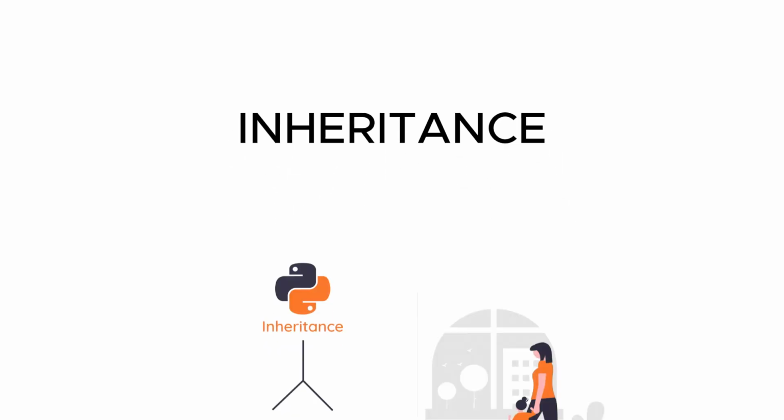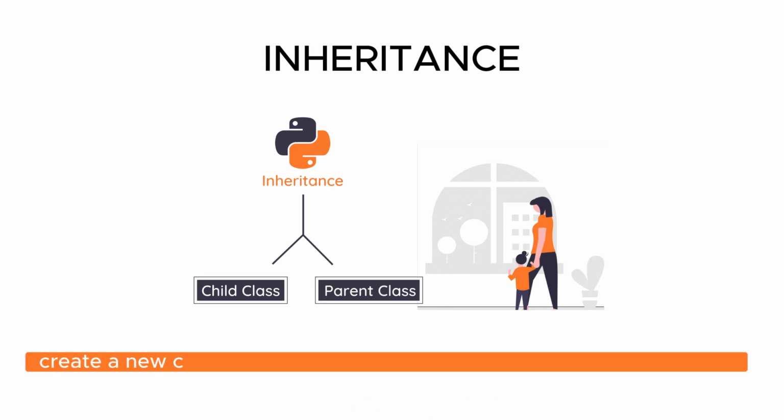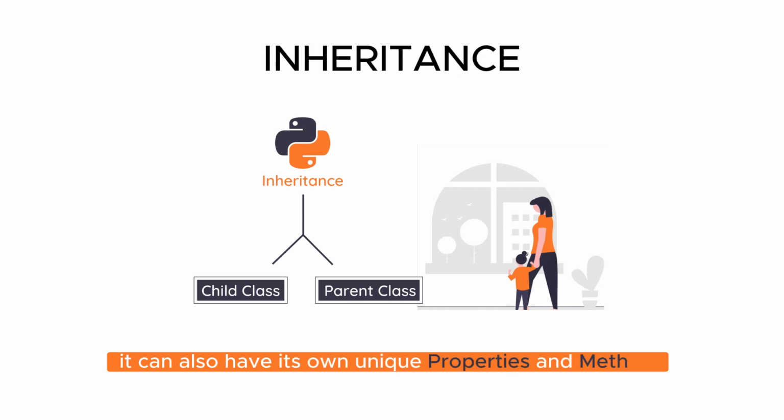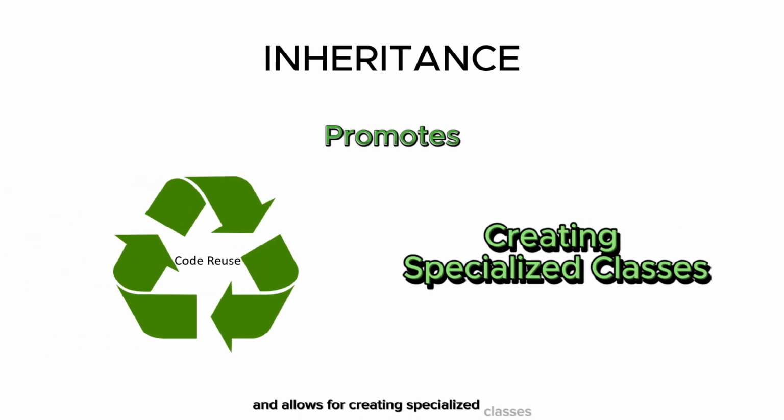Inheritance in Python. Inheritance is a concept in OOP that allows us to create a new class, child class, based on an existing class, parent class. The child class inherits all the properties and methods of the parent class, and it can also have its own unique properties and methods. This promotes code reuse and allows for creating specialized classes.